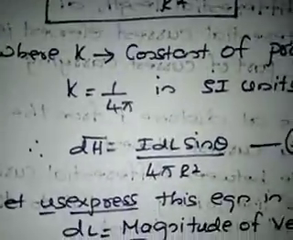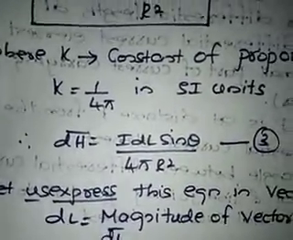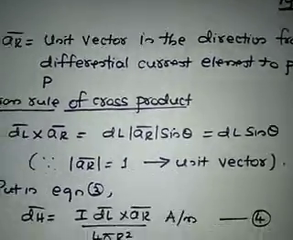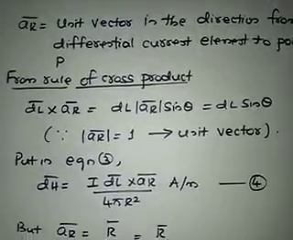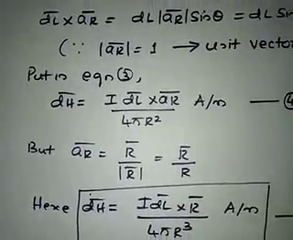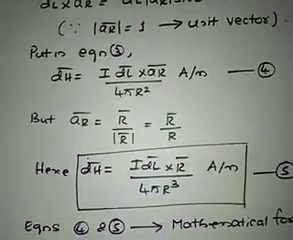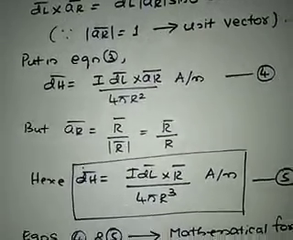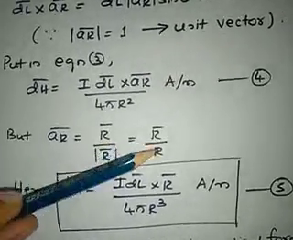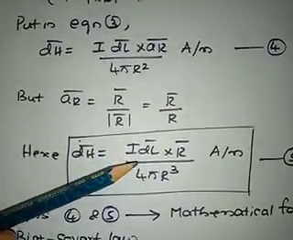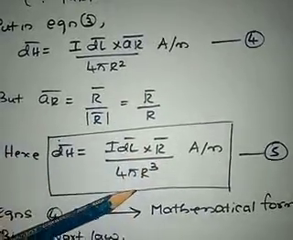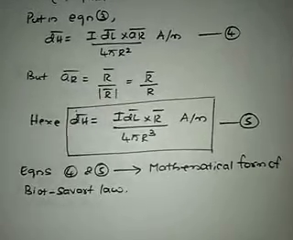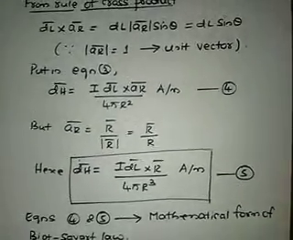So dH is equal to I dL sine theta by 4 pi r square. Here dL sine theta is dL cross a r. So dH is equal to I dL cross a r divided by 4 pi r square. a r is the vector divided by its magnitude. So dH bar will be equal to I dL bar cross r bar divided by 4 pi r square into r, that will be r cube. So equations 4 and 5 are the mathematical form of the Biot-Savart law.